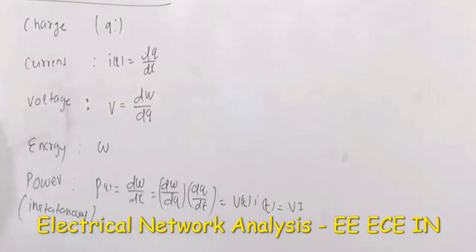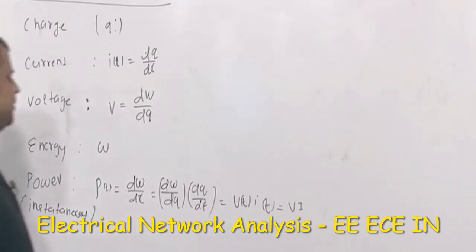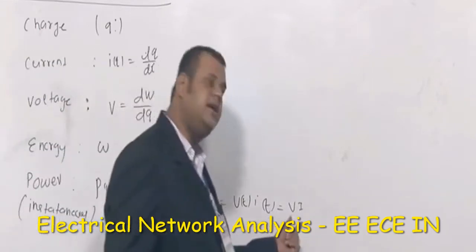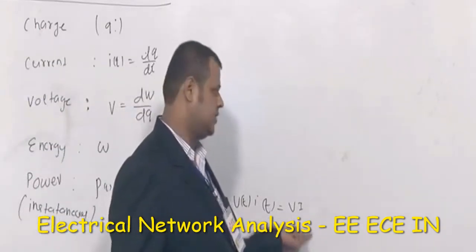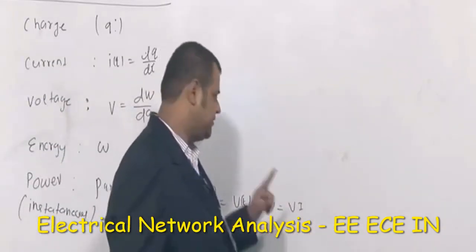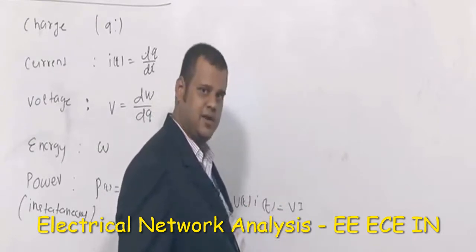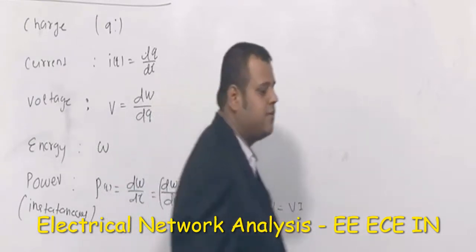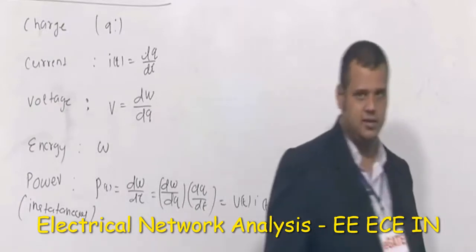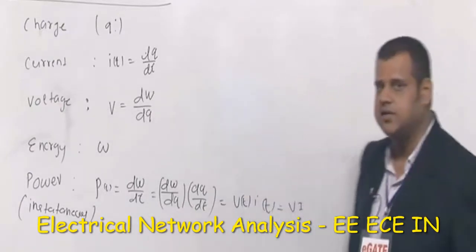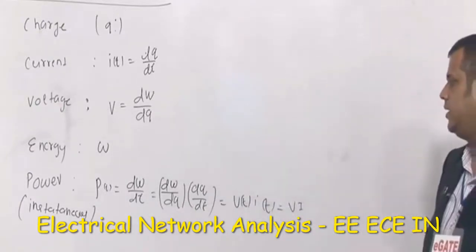I put a star mark there. You should understand one point here: this power is simply the product of voltage and current. It is independent of the nature of the element. This relation is independent of the nature of the element. You use the formulas I squared R and V squared by R, but those are valid only for resistors.